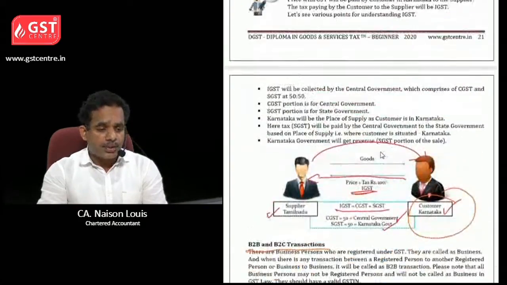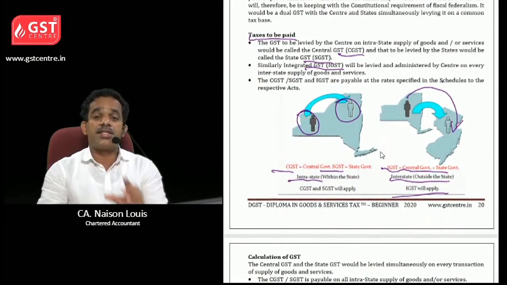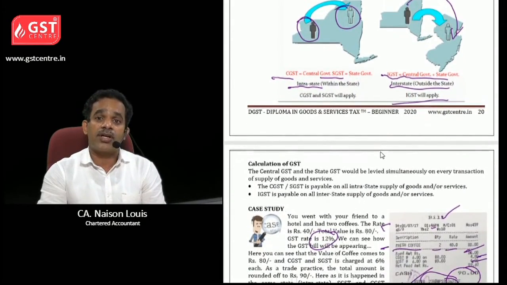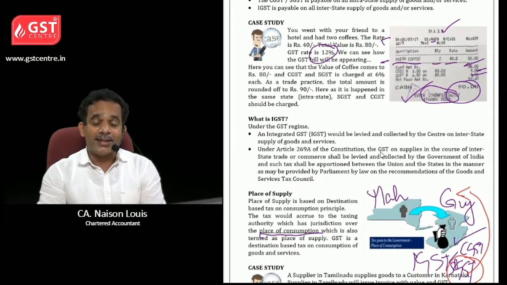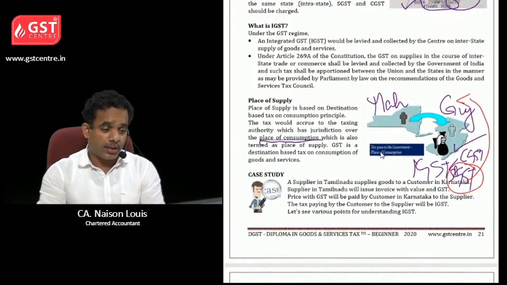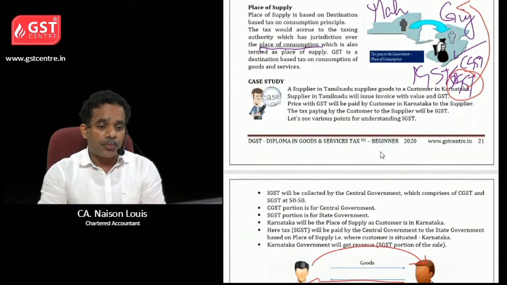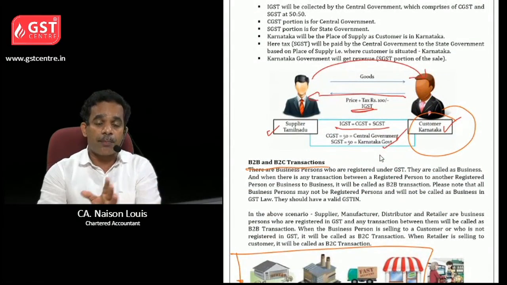Okay. So in this chapter we have seen that SGST and CGST will be applied on intrastate supply and IGST on interstate supply. Then we analyzed a bill for tea you had with your friend. Then place of supply provisions also. Then a case study where the supplier is in Tamil Nadu and the customer is in Karnataka.